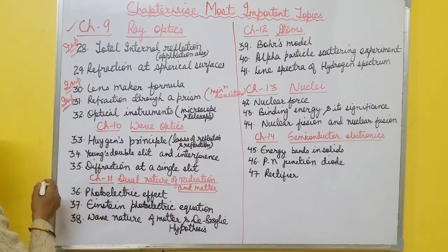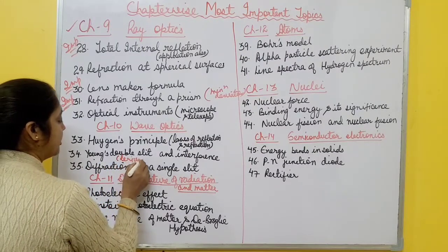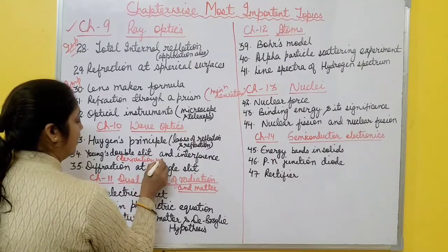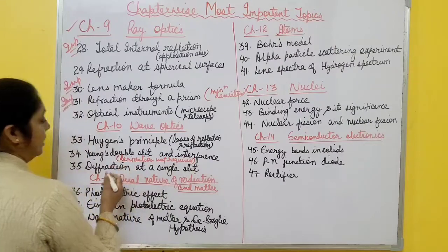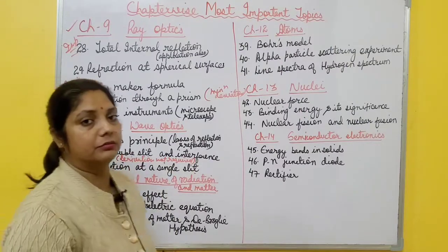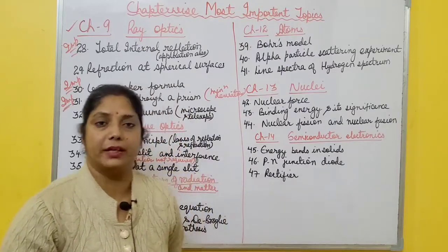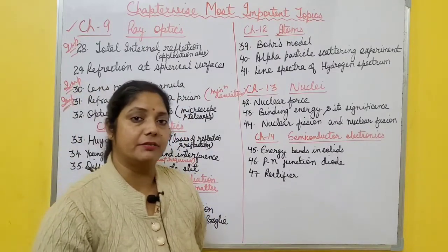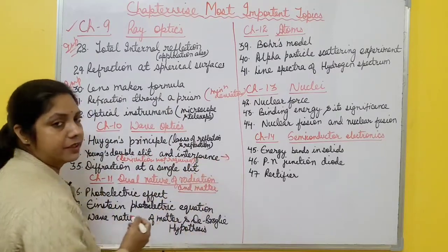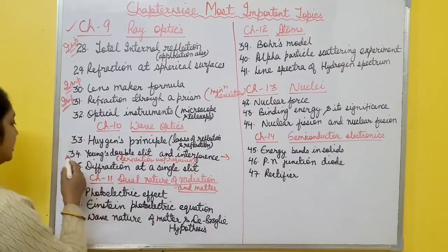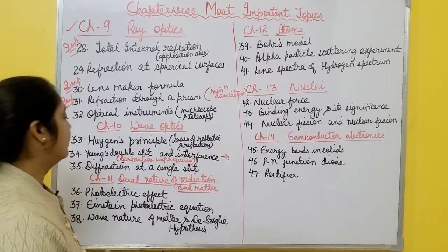Then Young's double slit experiment. Here in this one, derivation is not required. It is removed from the CBSE syllabus, but you have to know the final expression. What is the total intensity when two light waves superimpose, slit width, everything you must know about this one. And then interference, how interference takes place. So this topic is important, and numericals also come from this topic, slit width, everything you have to know.